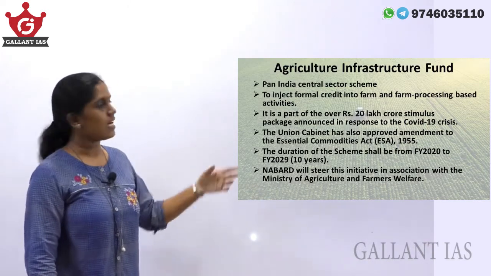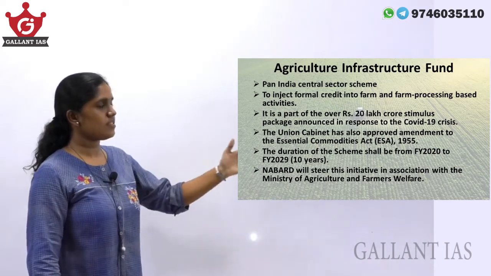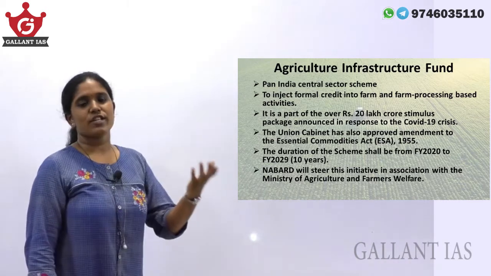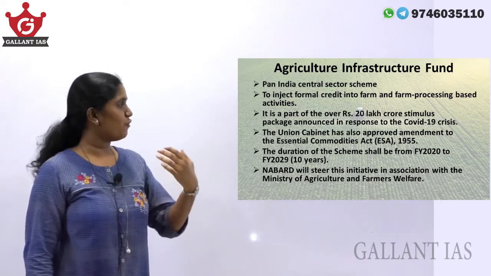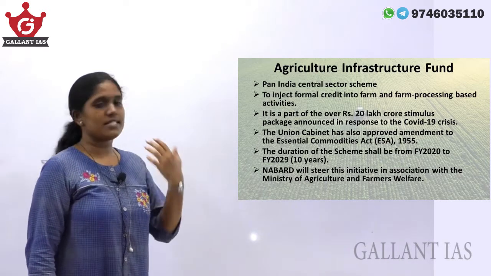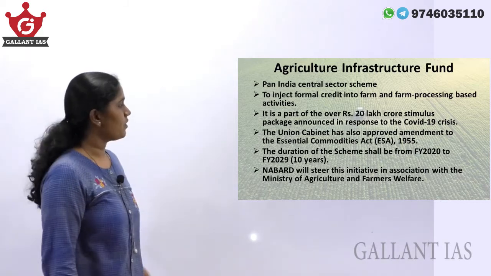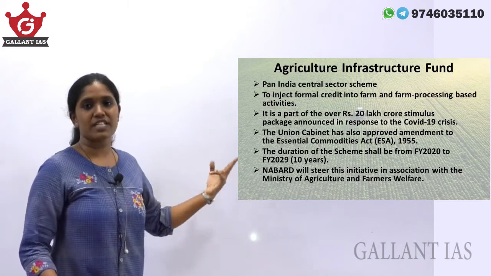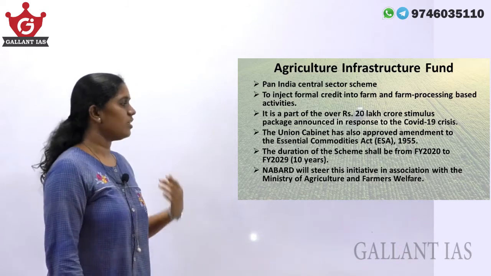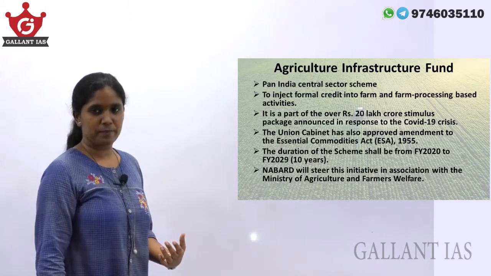This is a pan-India central sector scheme. Please note the point, it is a central sector scheme. The central sector scheme means that it is fully and directly funded and executed by the central government. It is intended to inject formal credit into farm and farm processing based activities and is part of the rupees 20 lakh crore stimulus package that was announced in response to the COVID-19 crisis. The duration of the scheme shall be for a period of 10 years, that is from financial year 2020 to financial year 2029. NABARD will be steering this initiative in association with the Ministry of Agriculture and Farmers' Welfare.